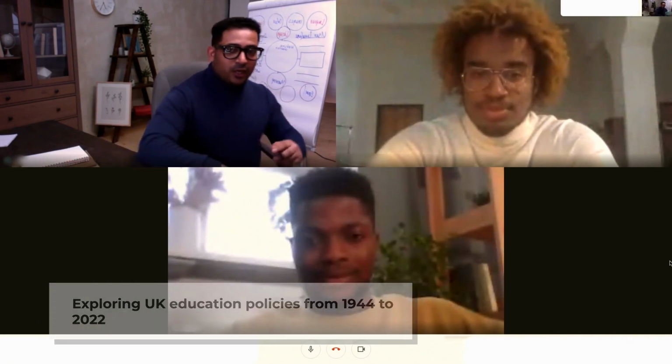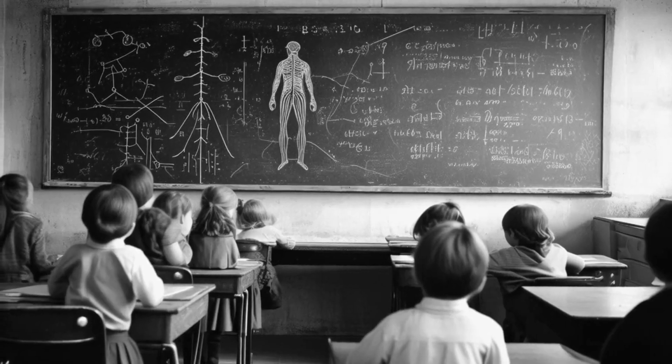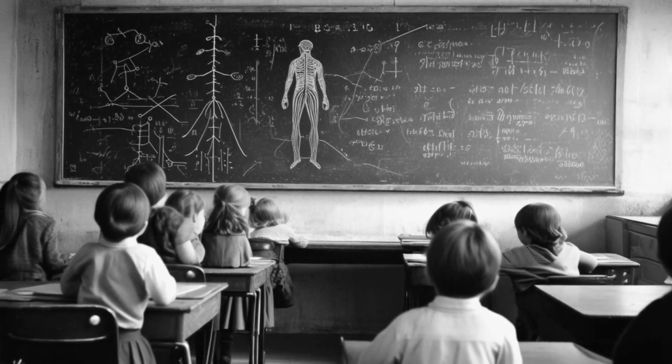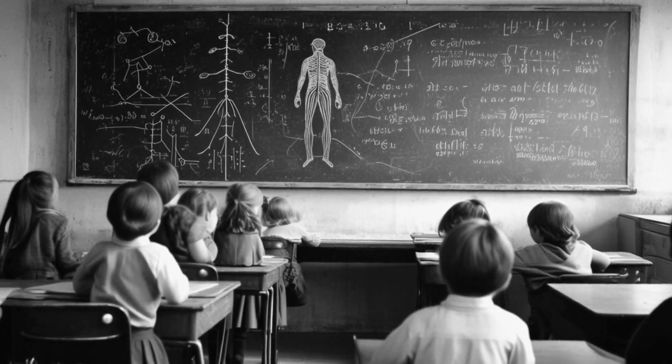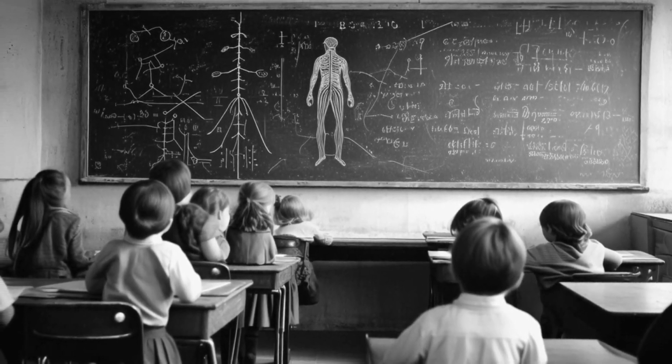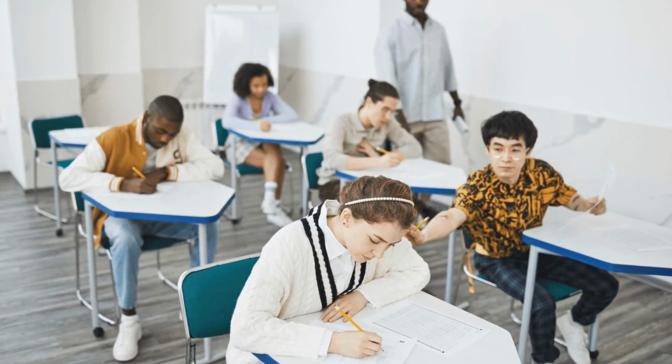Today, we're exploring the history of education policies in the UK from 1944 to the COVID lockdown policies of 2020 to 2022. In 1944, the tripartite system was introduced. Students took a test at age 11 called the 11+. This test decided which type of school they would attend.